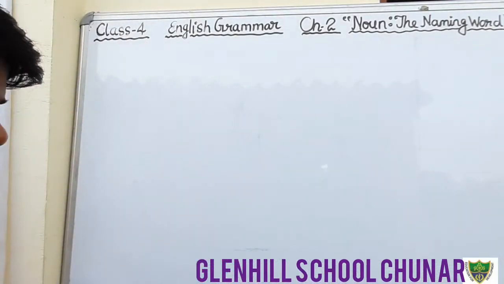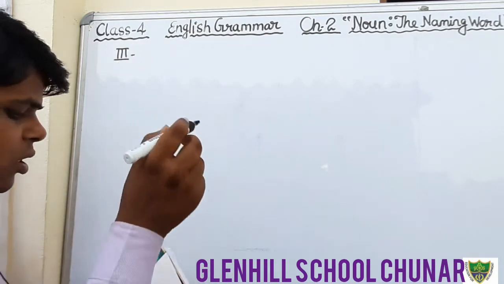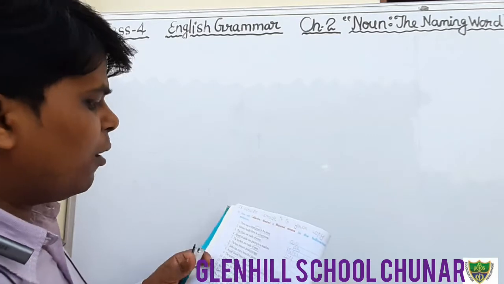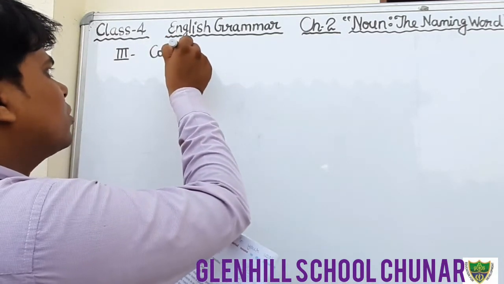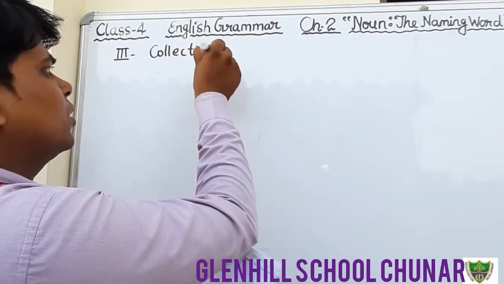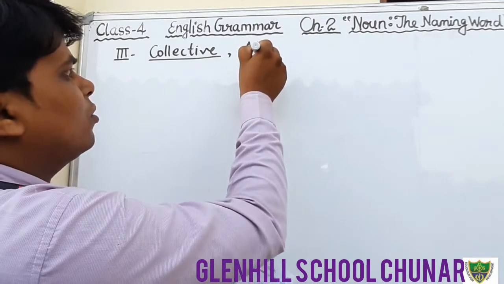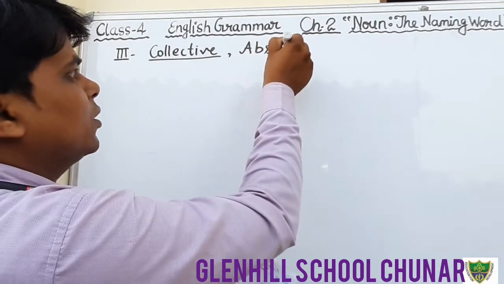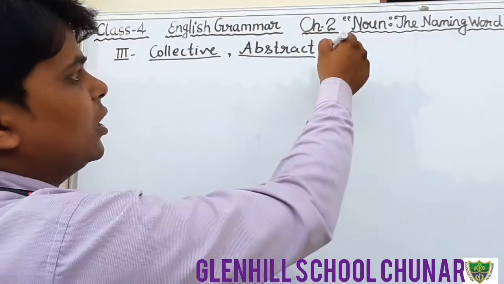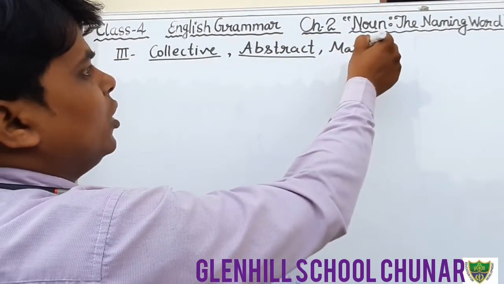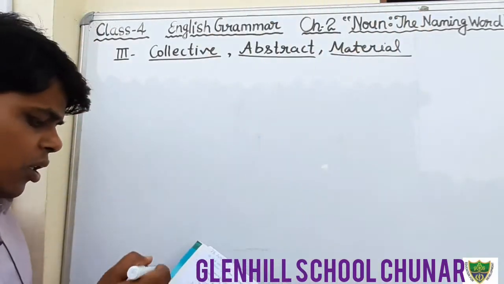The question is: what we have to do, pick out the collective nouns and abstract noun as well as material noun. Okay students, this is the question.